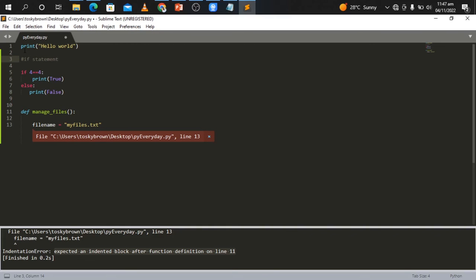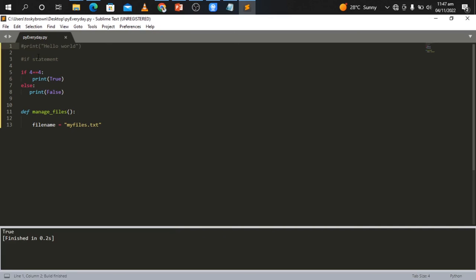For example, let's say I don't want the print hello to be read, so I'll just begin it with a hash sign. So I'll just build my program. So you could see that hello world didn't print because it sees this as a comment. So when I clear off the hash sign and I build it again, you could see that the hello world has come.